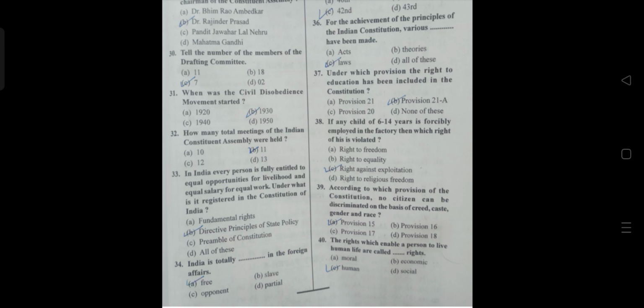38th, if any child of 6 to 14 years is forcibly employed in a factory, then which right of his is violated? The answer is C, right against exploitation. 39th, according to which provision of the Constitution can no citizen be discriminated against on the basis of creed, caste, gender and race? The answer is A, Article 15. 40th, the rights which enable a person to live a human life are called? The answer is C, human rights.